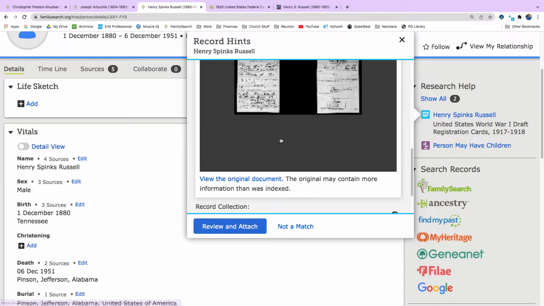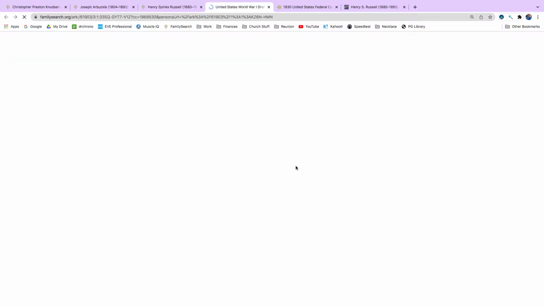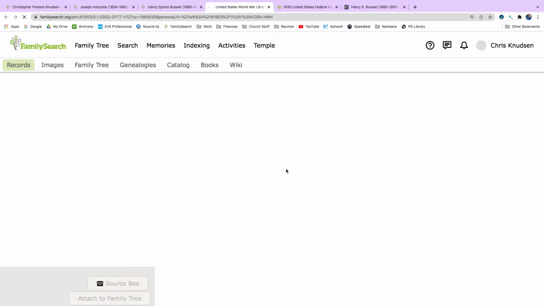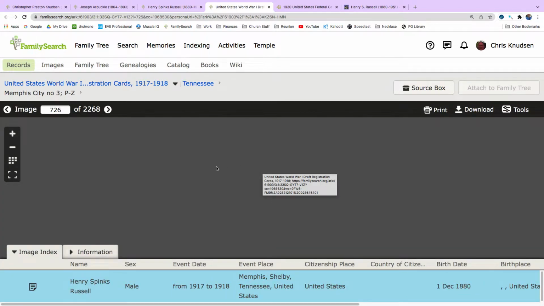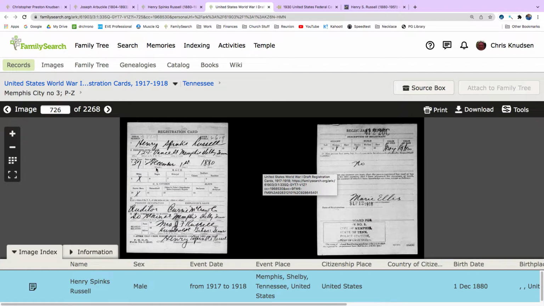Who was he married to? On the draft registration card, sometimes it lists the closest relative. Mrs. J. F. Russell.